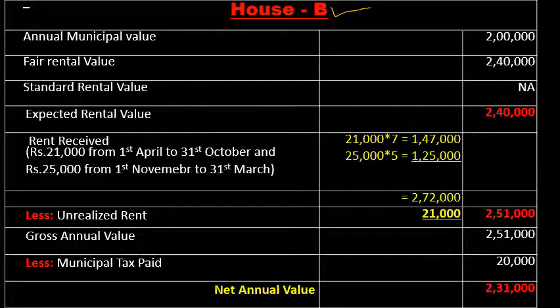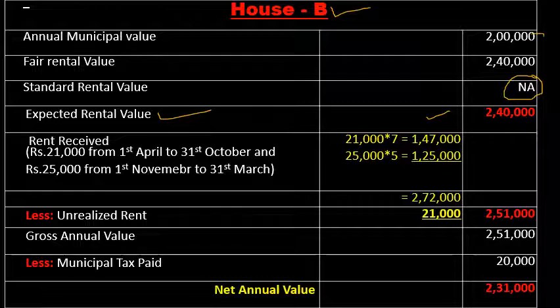First one is the municipal value. It's 2 lakh. Fair rental value is 2,40,000. Both are given in the problem. And standard rent is not applicable. No standard rent here. So the first stage is the expected rental value calculation. Municipal value or fair rental value, whichever is the highest, is the expected rental value whenever there is no standard rent. So here the expected rental value is 2,40,000.